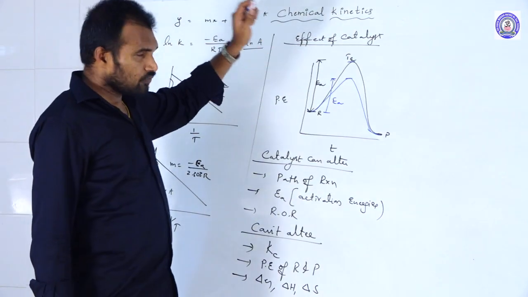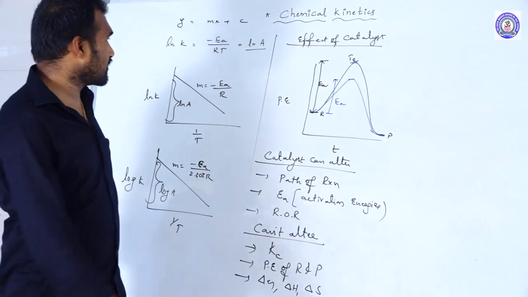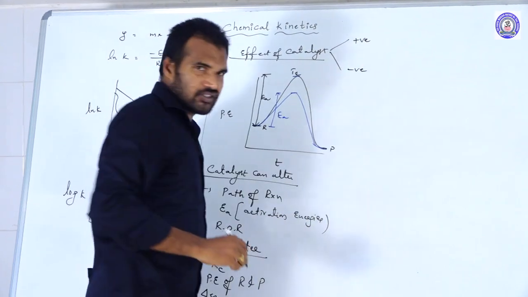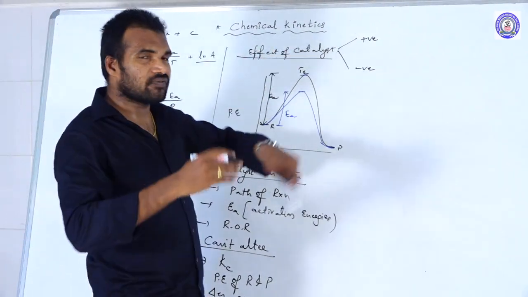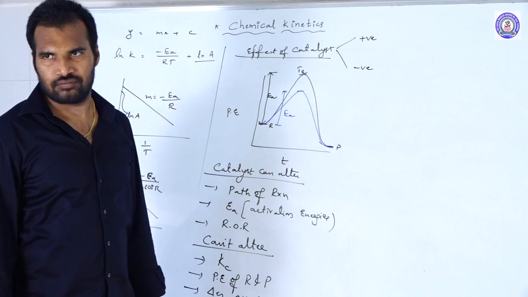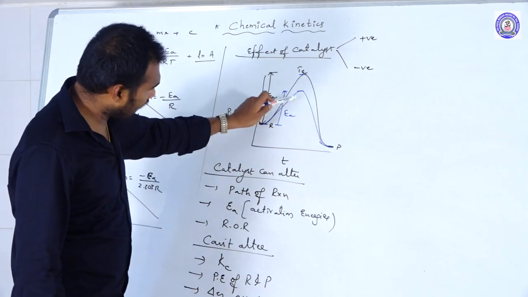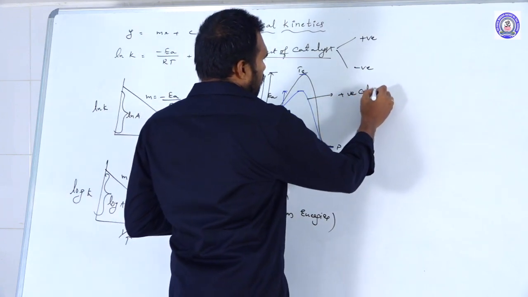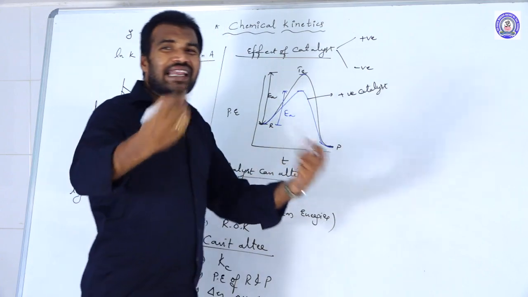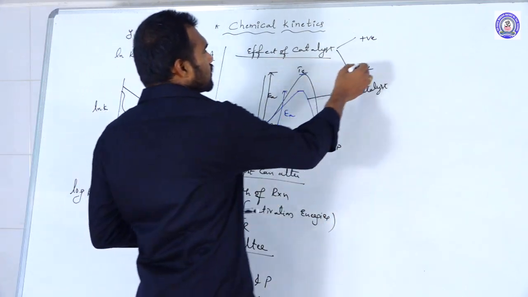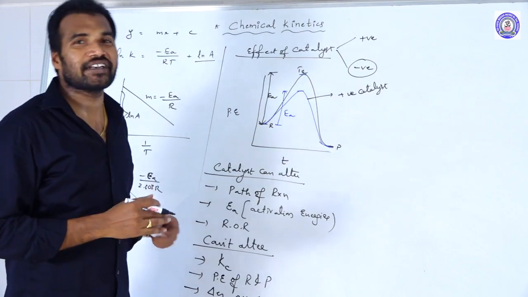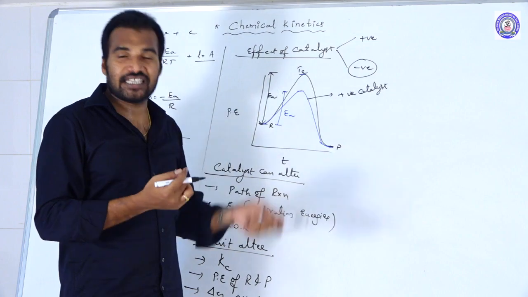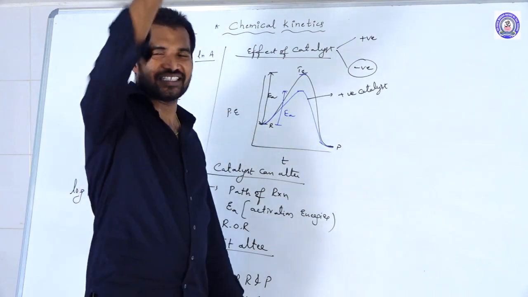Catalysts again have two types: positive catalysts and negative catalysts. A positive catalyst enhances the rate of the reaction by decreasing the activation energy. So this is the graph of a positive catalyst. Whereas a negative catalyst slows down the rate of the reaction. Instead of increasing the rate of the reaction, it decreases it, by increasing the activation energy.